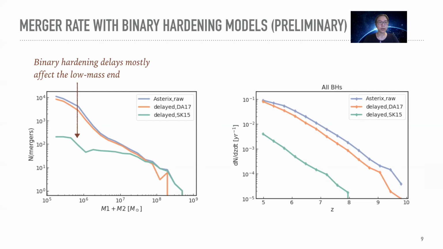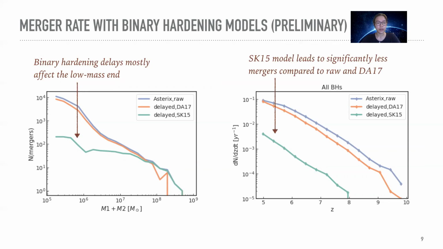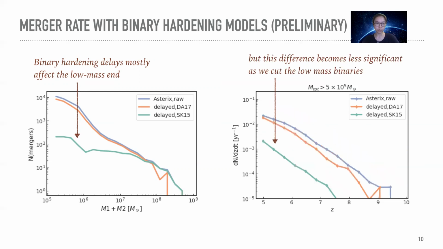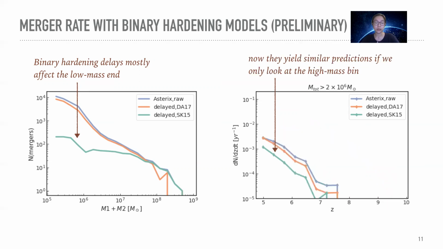And here in the right panel, we show the different merger rate per year as a function of redshift. Here, when we look at all the binary population, we can see that the delay by the SK15 model predicts significantly fewer mergers compared to the raw merger and the DA17 model. However, as we increase the mass threshold and only look at the more massive binaries, the effect of the delay model becomes less important. And now, if we only count the binaries with total mass larger than 2 times 10 to the 6, we actually see that they yield pretty similar predictions.